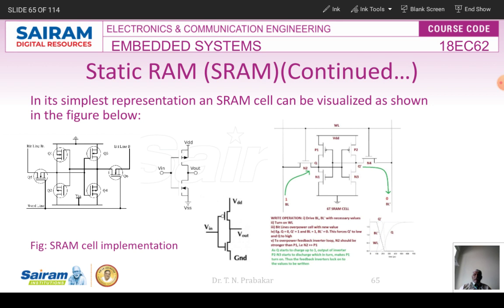And there are 2 transistors or MOSFETs, one on the left hand side and one on the right hand side, which are useful for controlling the inputs. Suppose you want to write some data, what I have to do is enable the left side MOSFET or transistor so that the data will come inside. And if you switch it off, the data will be permanently stored in the flip-flop. If you want to read the data, you have to enable the right side MOSFET or transistor so that the data can be read out, right? We can call it a transistor, but MOSFET is actually normally used, right?